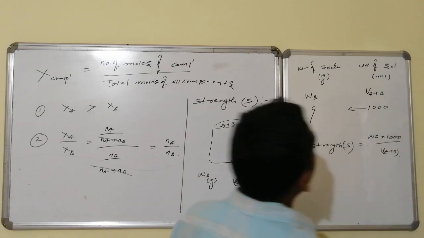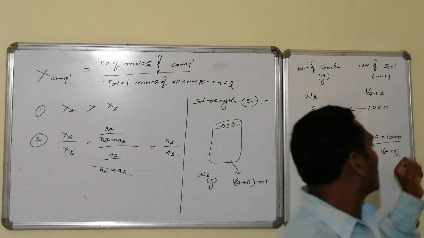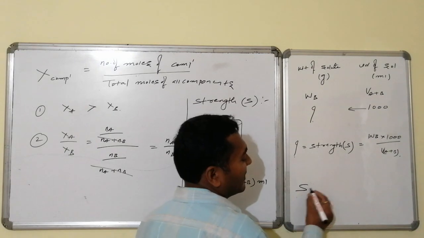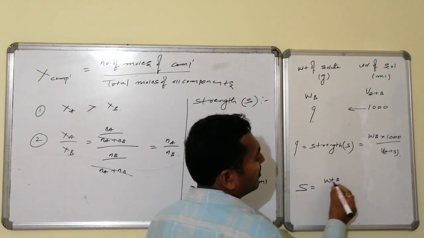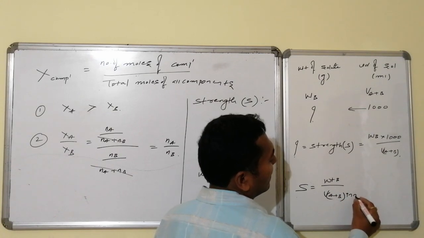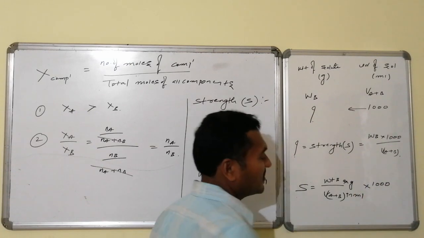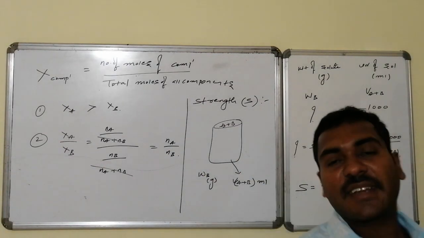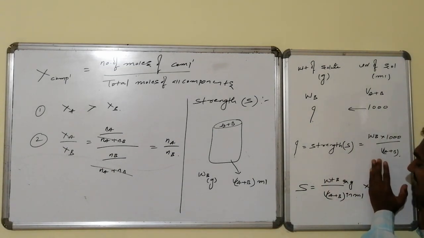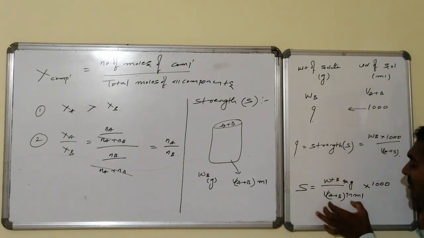Strength can be defined as the weight of solute present for every 1000 ml of solution. Strength, indicated by S, is equal to weight B divided by volume of A plus B in ml, where weight is in grams, into 1000. Mathematically, we can understand the meaning simply: if V of A plus B is 1 unit, within this 1 ml the weight of B is present in some quantity in grams.